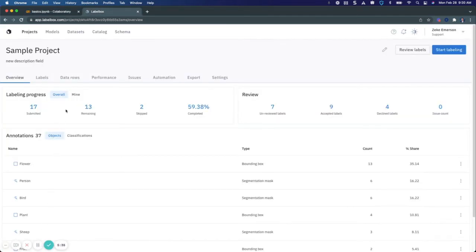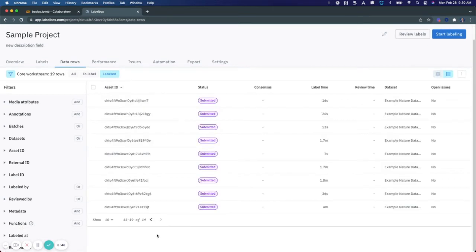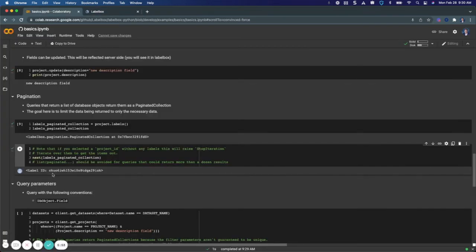And just to demonstrate in the UI where that label came from, if I view my data rows that have been labeled, and I were to look at this list here, these are the labels that exist in that paginated collection that I can iterate through using my next call here.